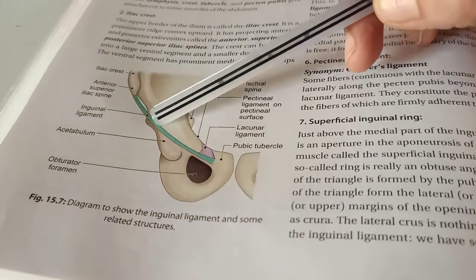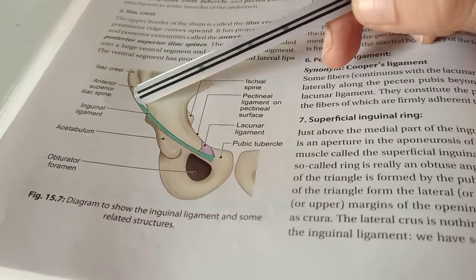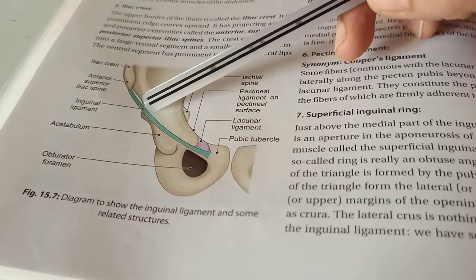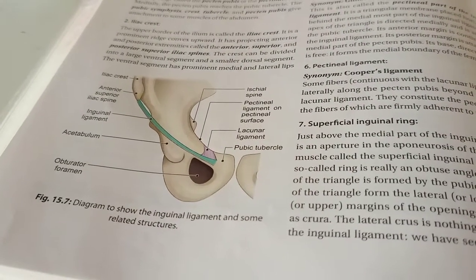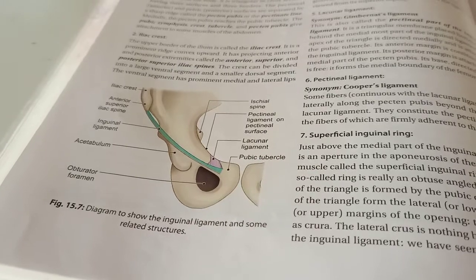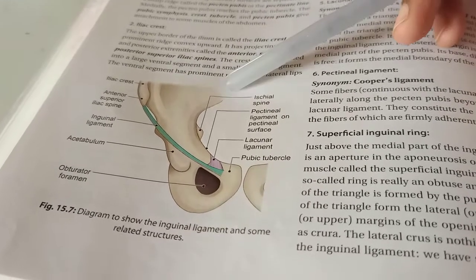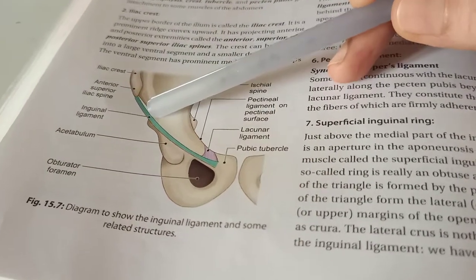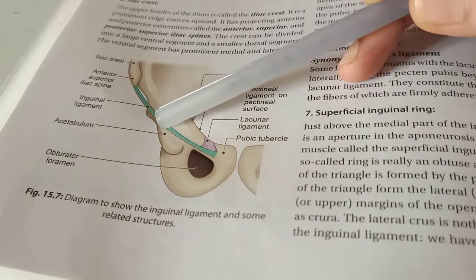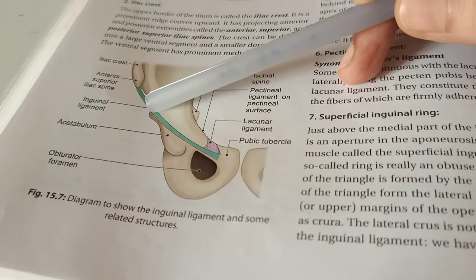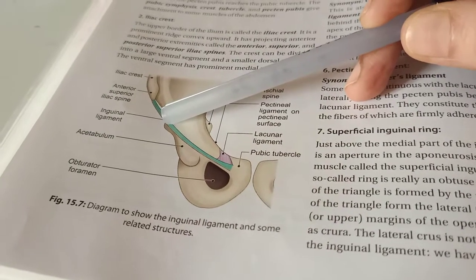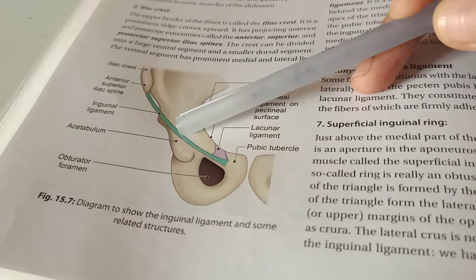Now in the upper part of the inguinal ligament, the lateral 2/3 is the internal oblique muscle, and the lateral 1/3 is the transversus abdominis muscle.